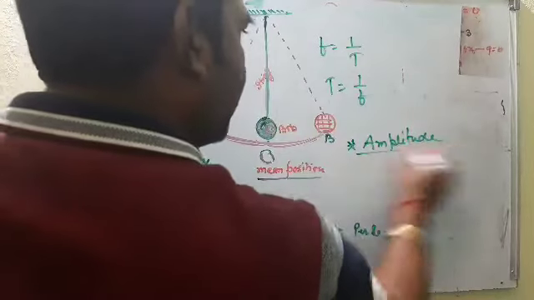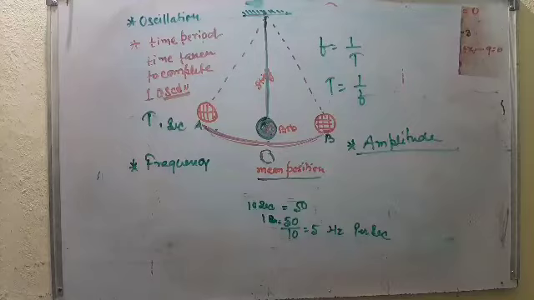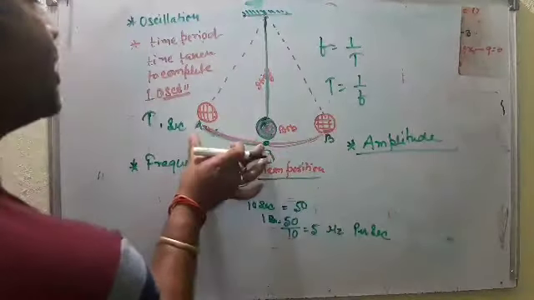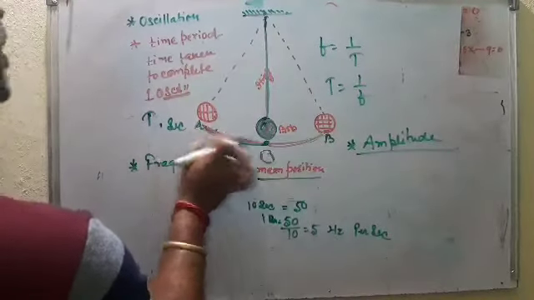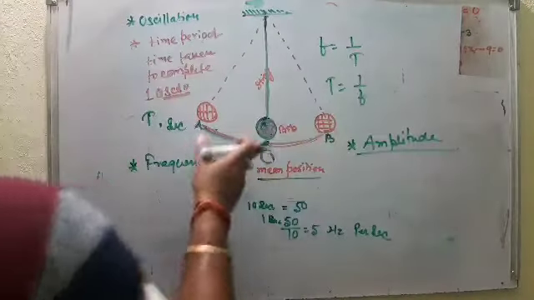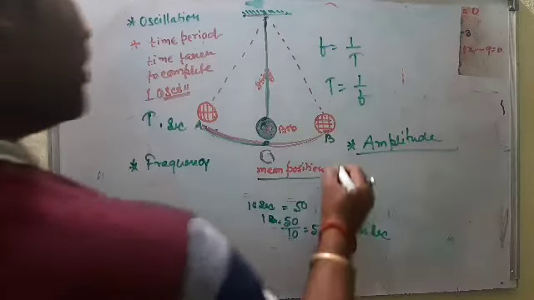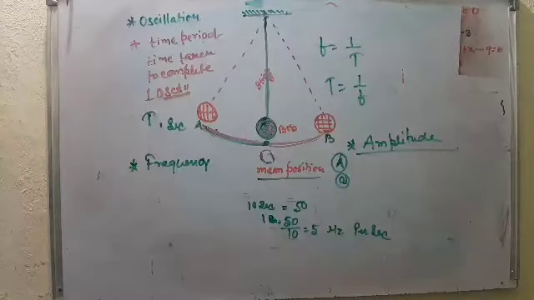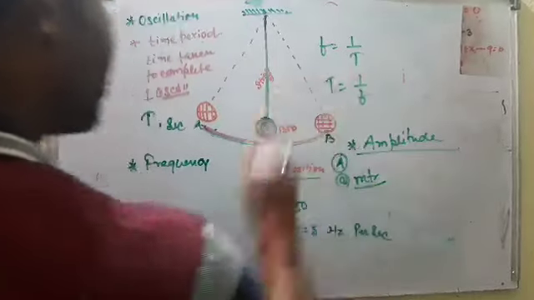A-M-P-L-I-T-U-D-E, amplitude. What is the meaning of this amplitude? The extreme position from its mean position, that is, mean to extreme, OA, mean to extreme, OB, that is known as amplitude. It is denoted by the letter capital A or small a, and it is measured in meter.